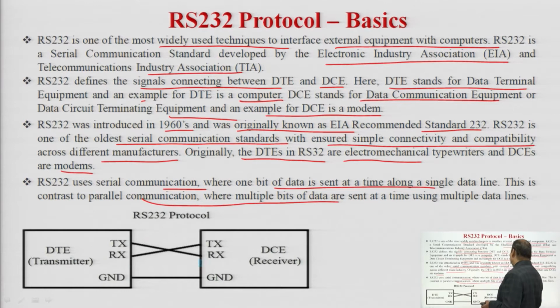This is in contrast to parallel communication, where multiple bits of data are sent at a time using multiple data lines. So, in serial communication the data is transmitted bit by bit on a single line, while in parallel communication multiple bits are sent using multiple data lines. This is the figure of the RS-232 protocol. We have the data terminal equipment, which is the computer, and the DCE, which is the modem, and these are the transmitter, receiver and ground signals. This way it ensures proper communication between DTE and DCE.